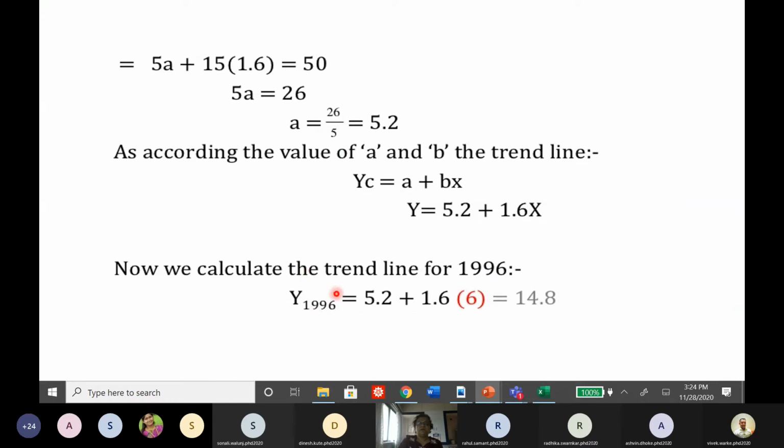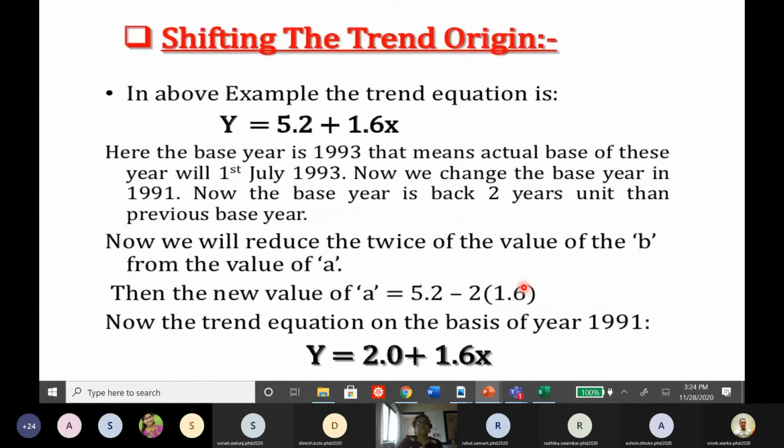Here it is calculated for 1996. If you replace 6 by 8, you will get the trend value for the year 1998. You may calculate it for 2000 or 2012 depending upon the number of years. This is called the least square method, and that is only for a trend line. But how do I shift this trend line? We can shift this trend line if I want to, because here the benchmark year considered is 1990 and 1991 is the first year. Am I right?